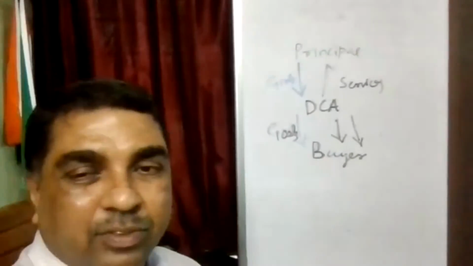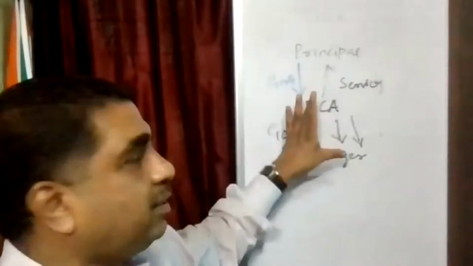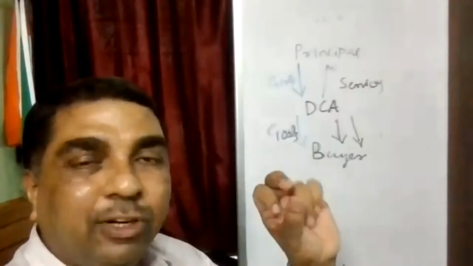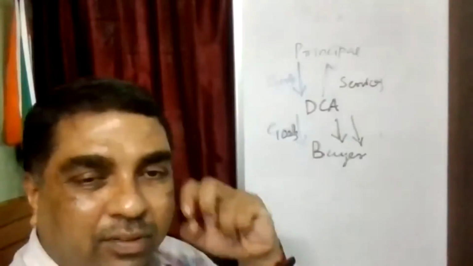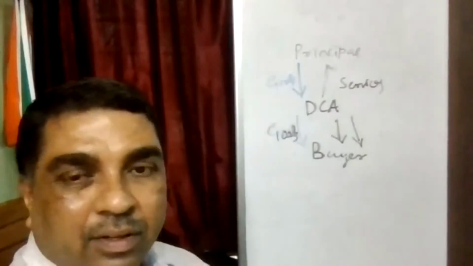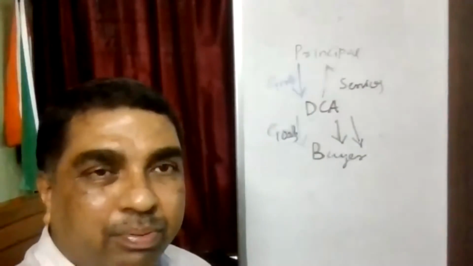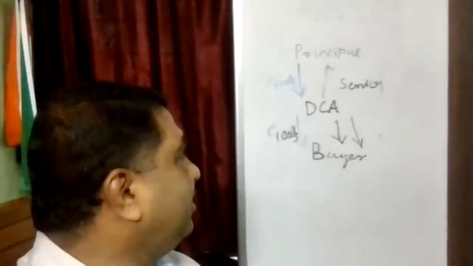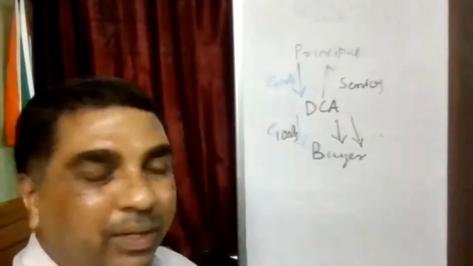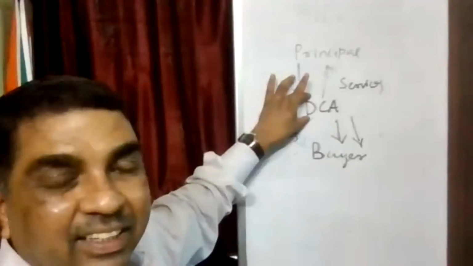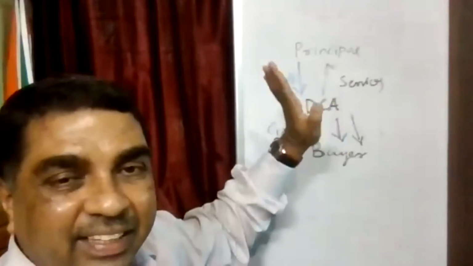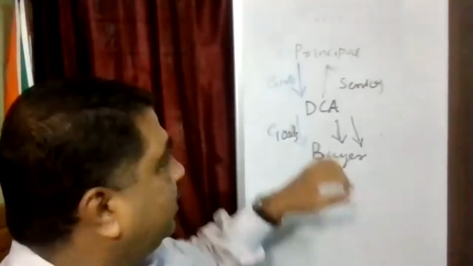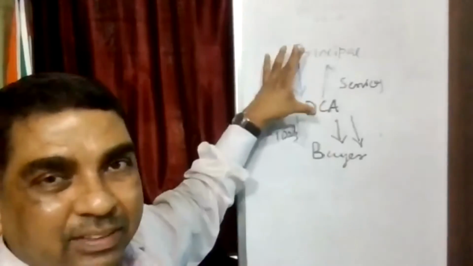Now, in this situation, our question comes that the del credere agent might be collecting some interest from the buyer. Now, whether that interest shall be included in the value of goods or not. Right? Whether it is to be included in the value of goods or not. Now, how will we do that? First, we'll have to see whether this del credere agent shall be regarded as an agent or not.